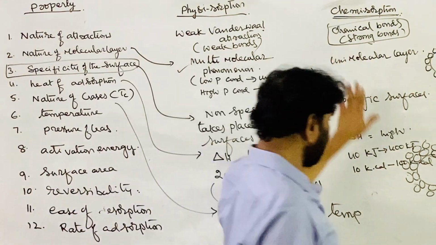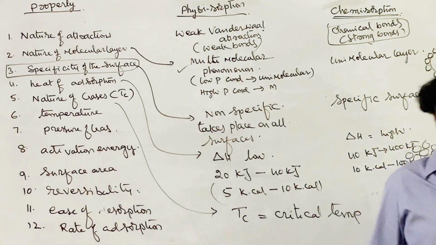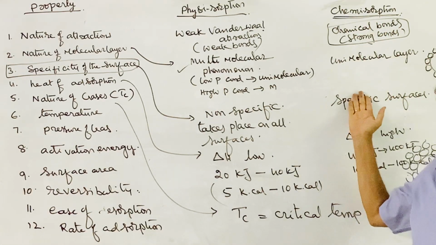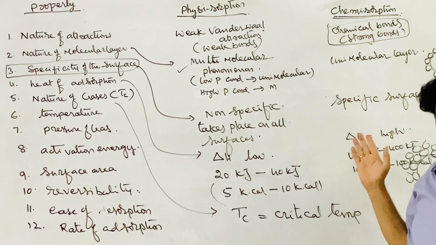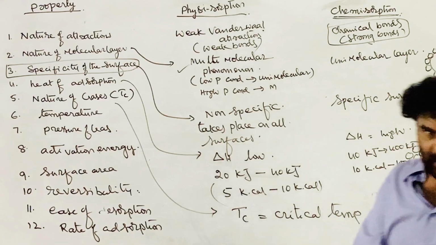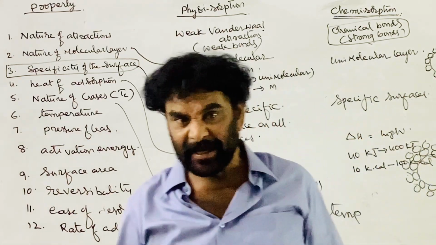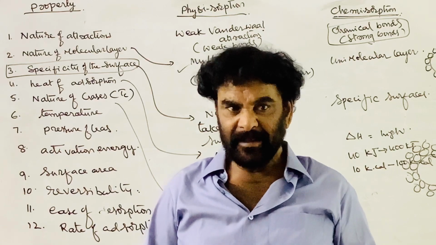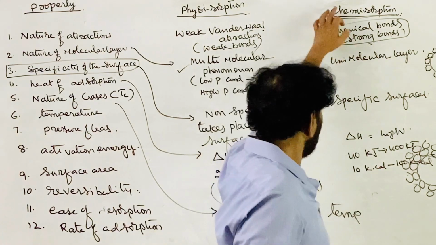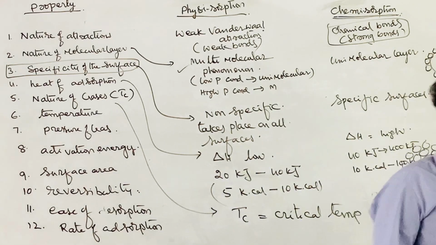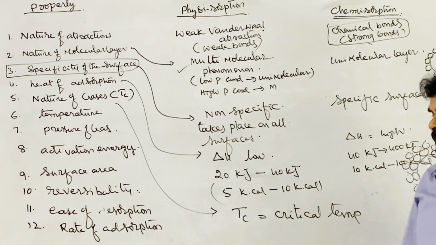But here, critical temperature has no role in chemical adsorption. On the surface of the solid, a gas has to be held through a chemical process. For that, there must be a chemical affinity between the surface and the gas molecule. The gas should have a chemical reaction with the surface.